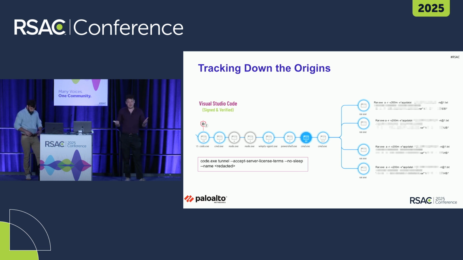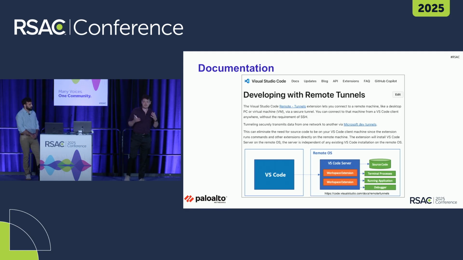And my clue was hidden inside the command line. You can see the command line starts with code.exe tunnel. So I was trying to understand what that command line means. And apparently, this is a feature of VS Code CLI. It enables users to use remote tunnels to connect to remote machines via a VS Code client. Basically, developers can write code on a remote machine from anywhere in the world.